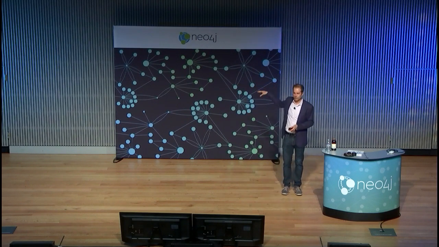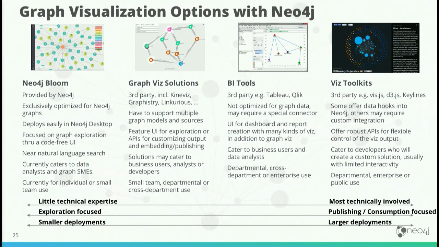And then somewhere in the middle are BI tools, which tend not to offer a graph-based view of the data, but offer the complementary, maybe map-based or chart-based view that's also helpful. And this is an active area as well that we're working in.